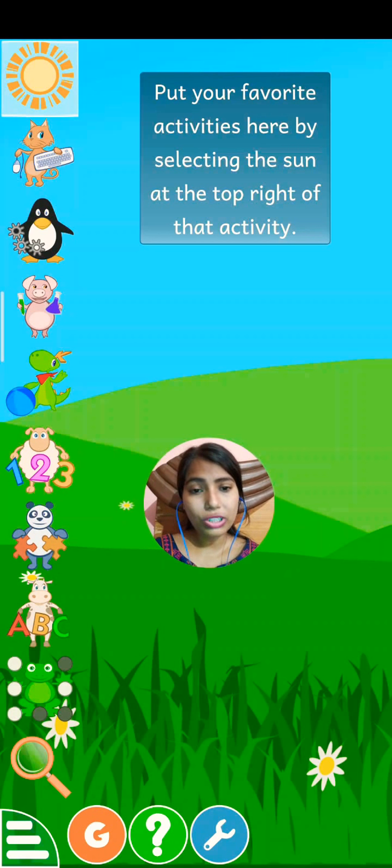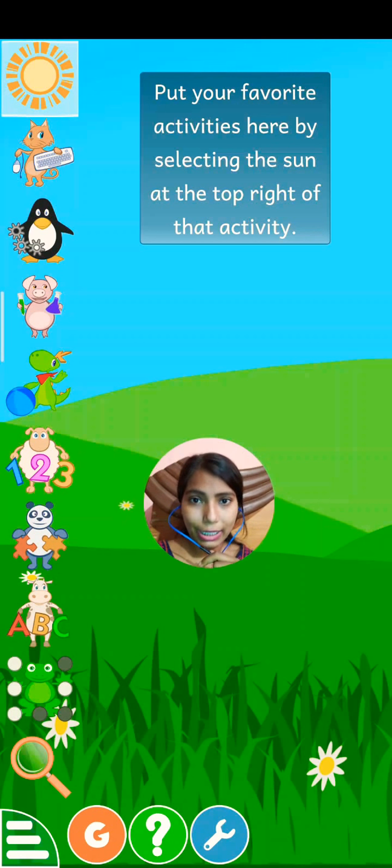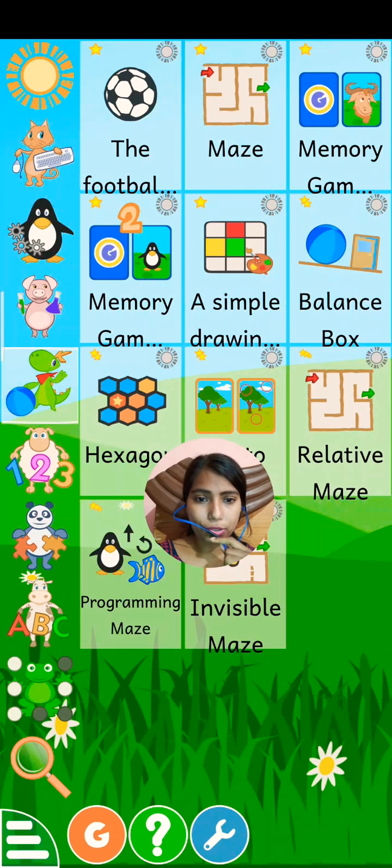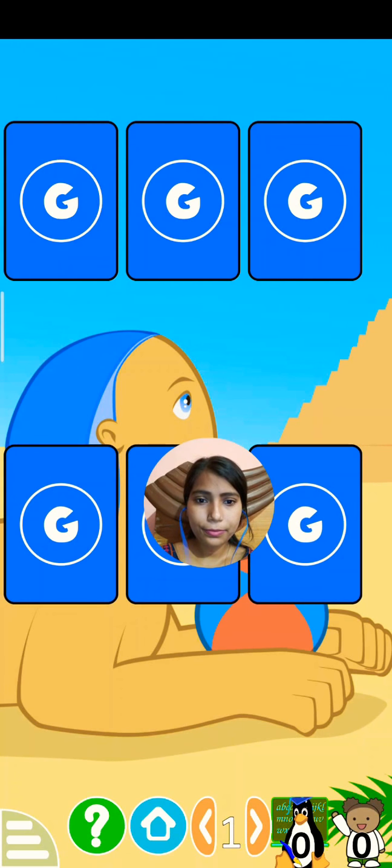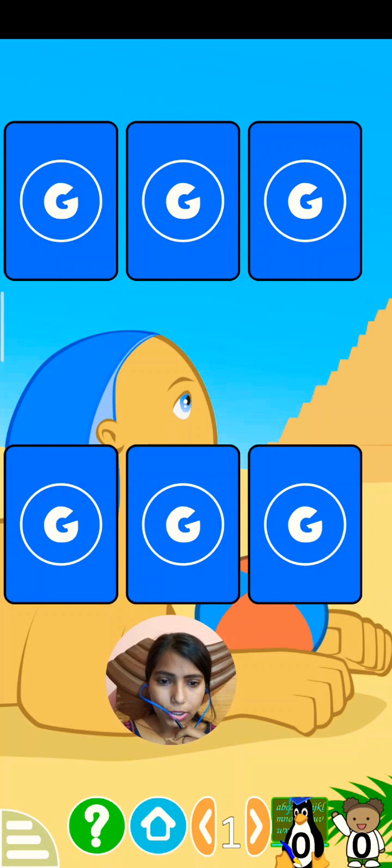It was given in your book that you have to click on the second number option, the penguin option. But that activity is not present in this option. It is present in the fourth number option. There you have to go and click on this option. Once you click, this screen will open, and you can see.